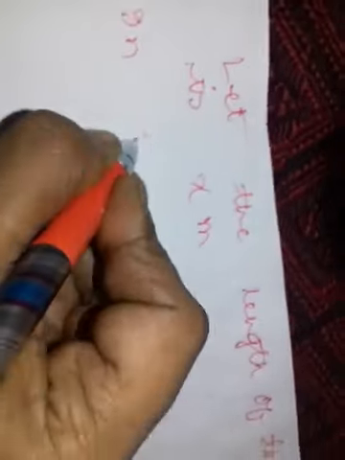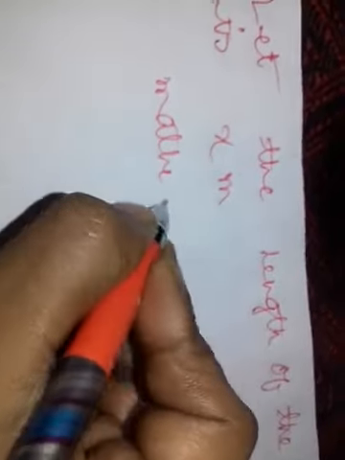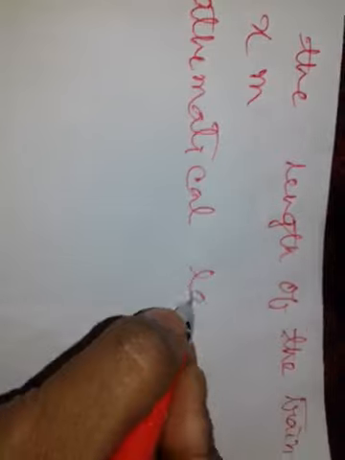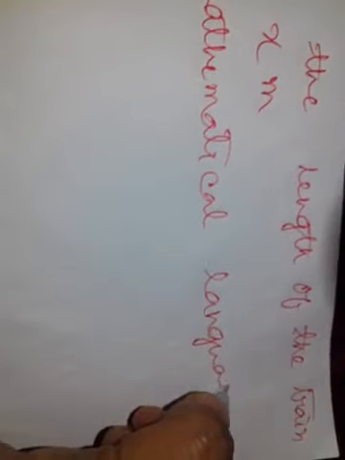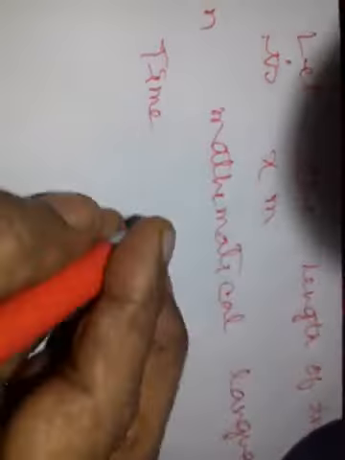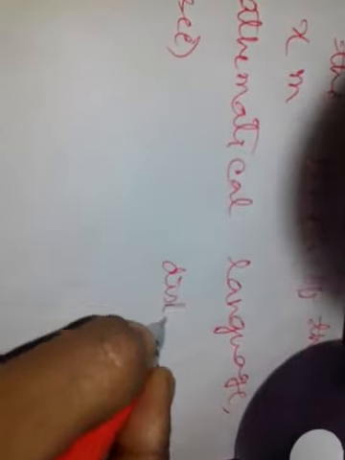Now in mathematical language, left side time in second, right side distance in meter.